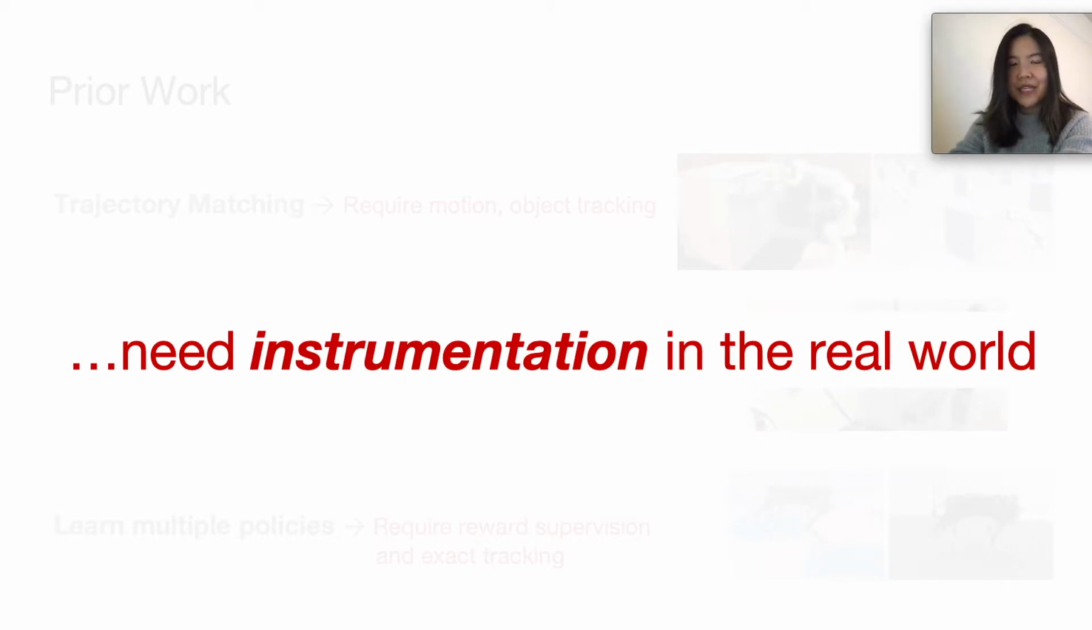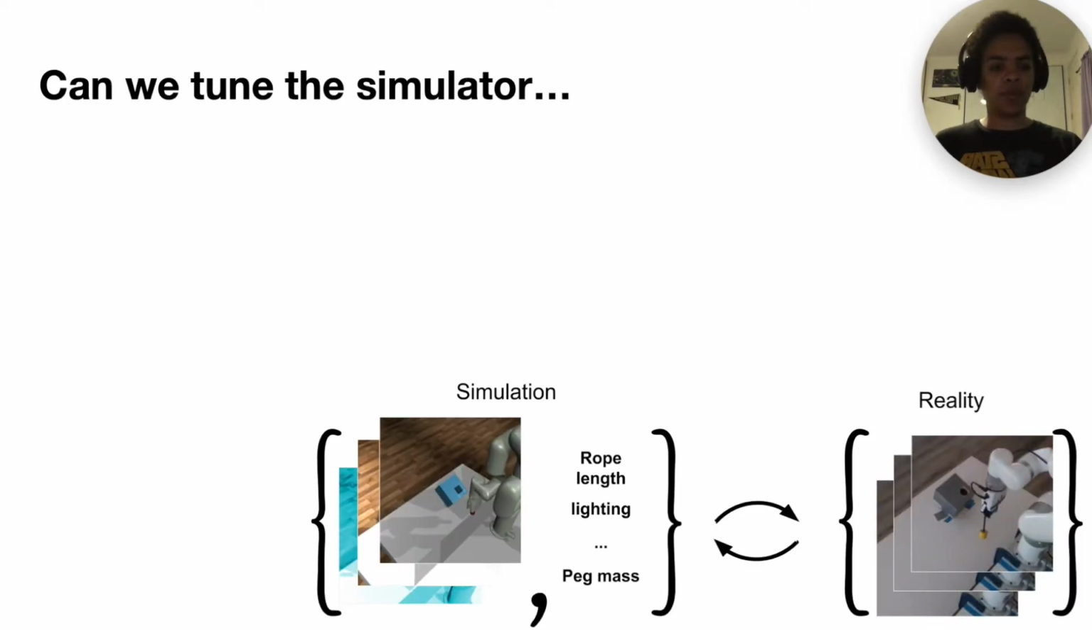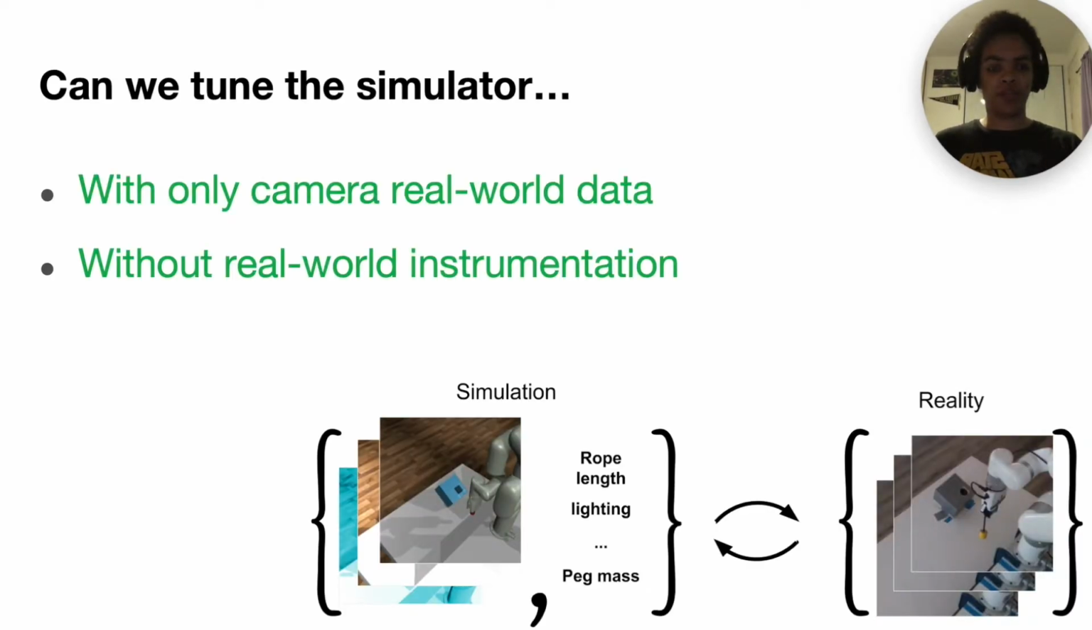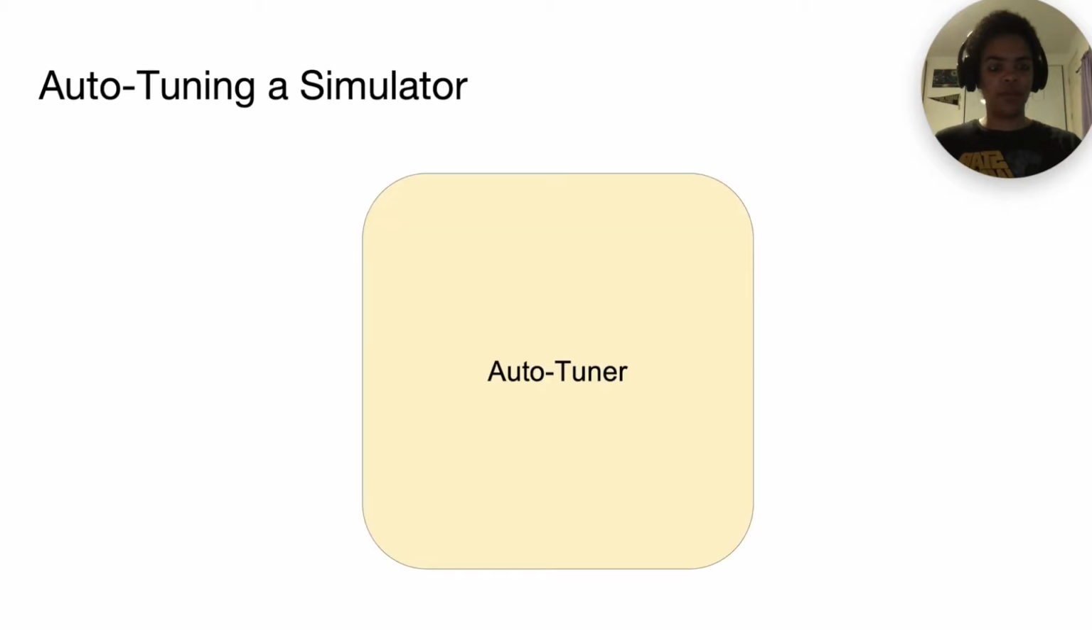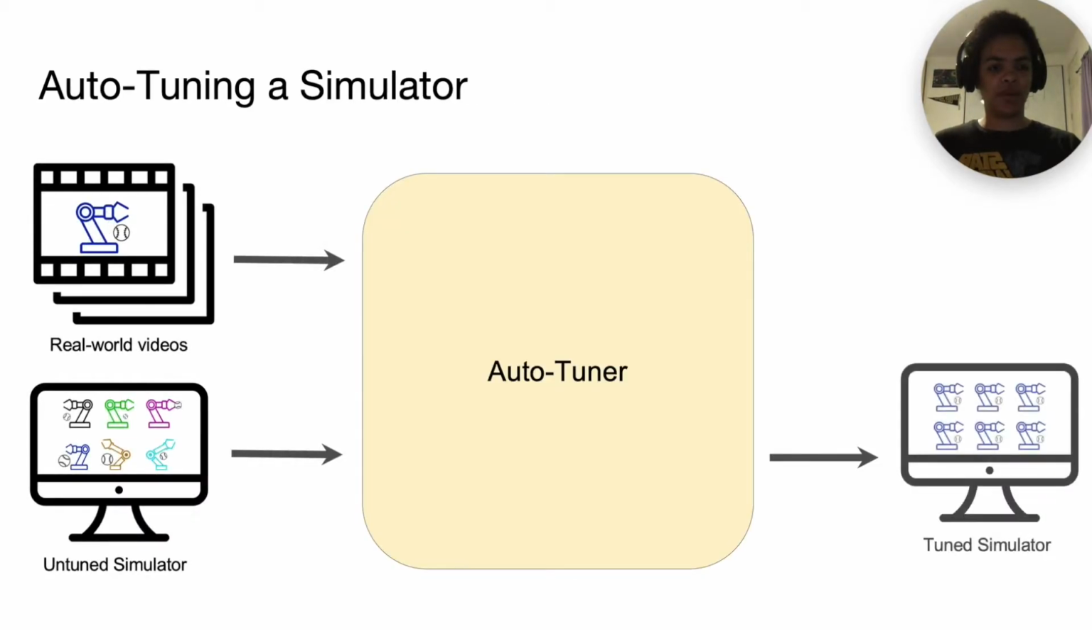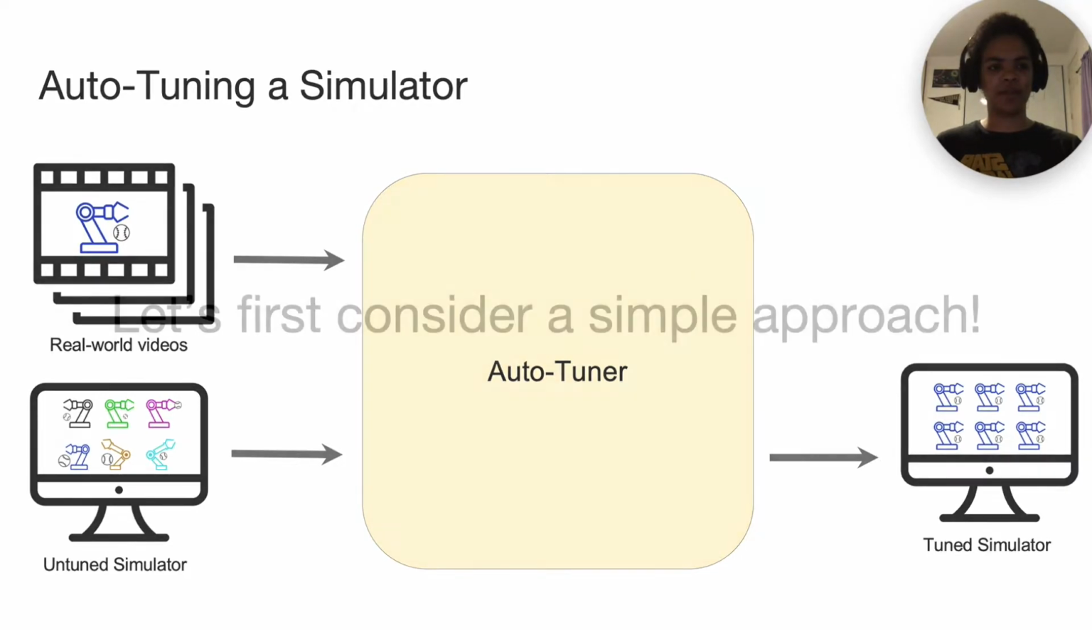I'll pass it on to Olivia here to talk more about our specific method and our solution to this problem. Our goal is to tune a simulator using only image data and no instrumentation in the real world. In this paper, we design an auto-tuner, a module which takes in an untuned simulator and some real-world trajectories, then outputs a tuned simulator which closely matches real-world visuals and dynamics.